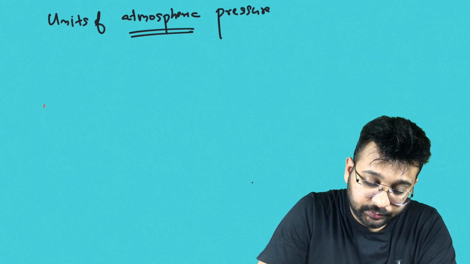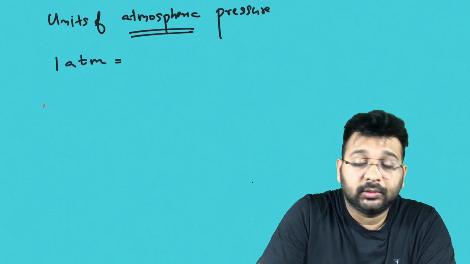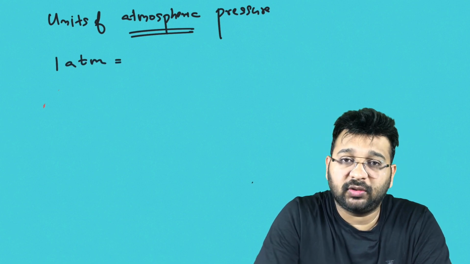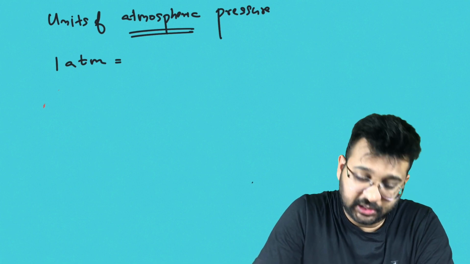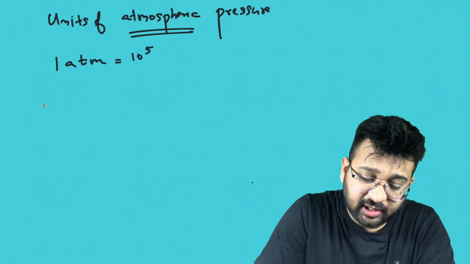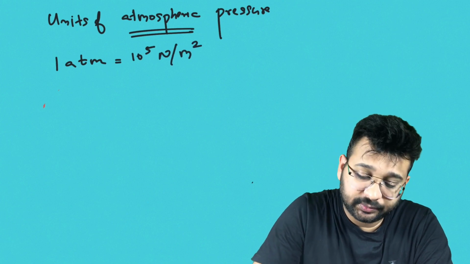So 1 atm is a unit of atmospheric pressure. 1 atm is equal to 10 raised to 5 Newton per meter square.